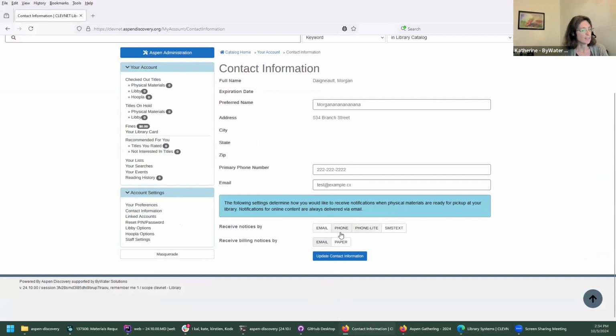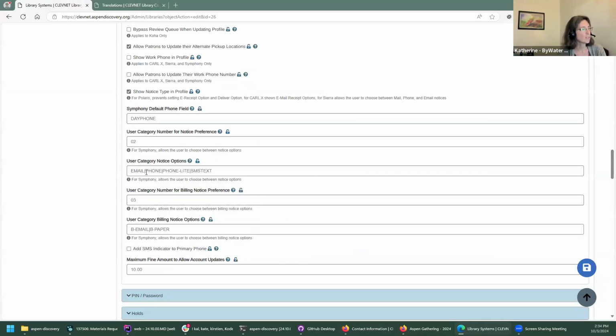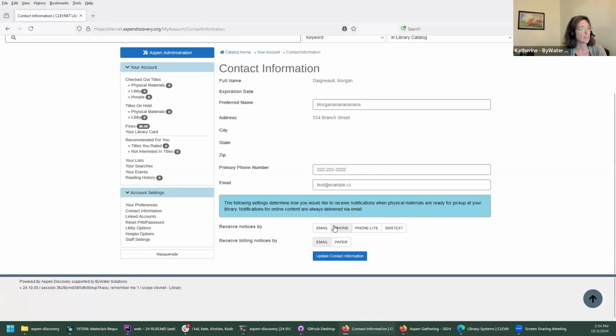And these values are translatable, so you should put whatever value Symphony is expecting, like be email or be paper, but then on the actual form it can be what the patron is expecting to see.